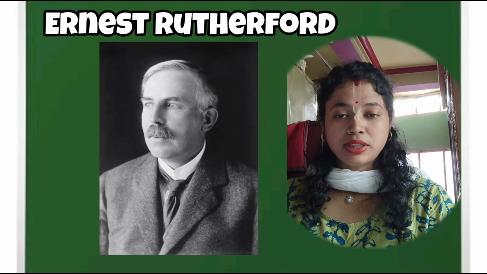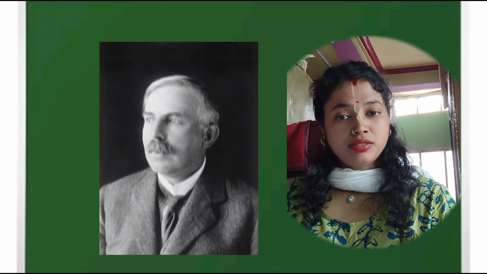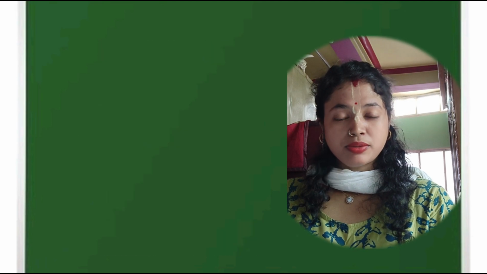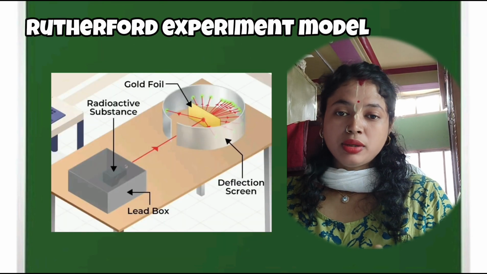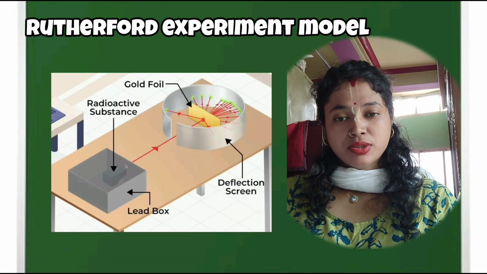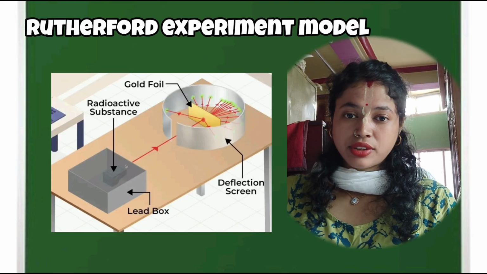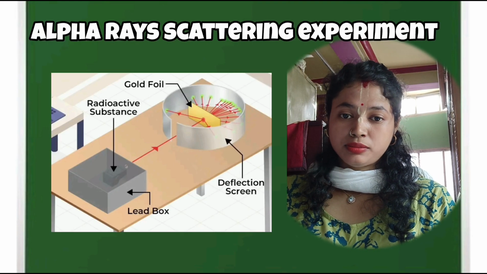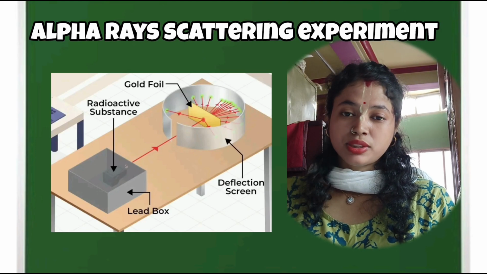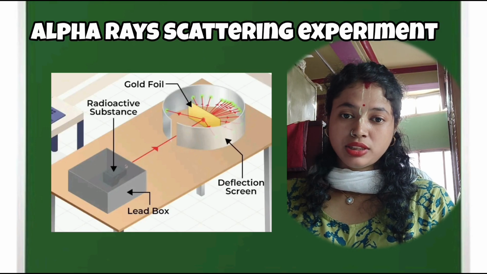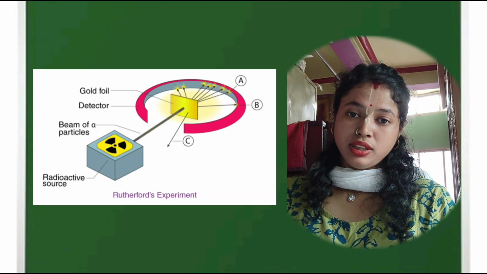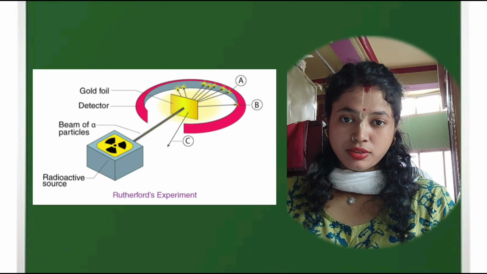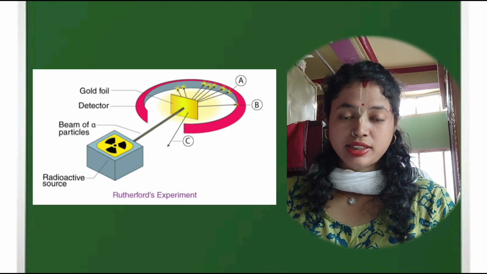What Rutherford explained about the structure of the atom was that he did one experiment of gold foil with alpha particles. So there was a gold foil scattering. It is called the alpha ray scattering experiment. He bombarded those gold foils with alpha particles. So he thought that whenever the alpha particle strikes the screen of the gold foil, there is a light emitted